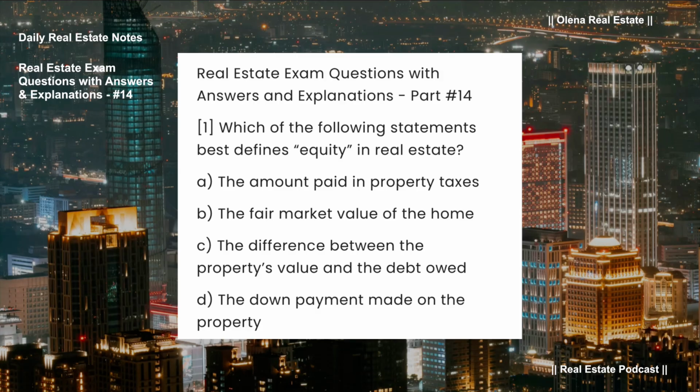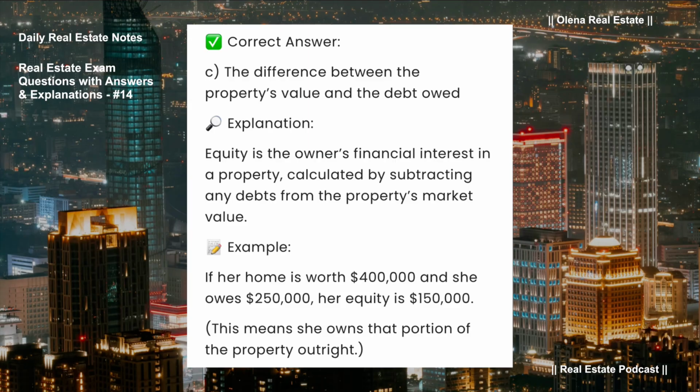Which of the following statements best defines equity in real estate? A. The amount paid in property taxes. B. The fair market value of the home. C. The difference between the property's value and the debt owed. D. The down payment made on the property. Correct answer, C. The difference between the property's value and the debt owed.